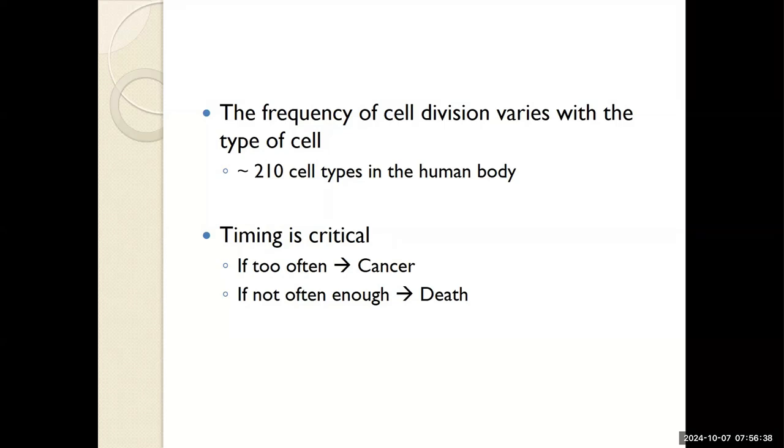There are over 210 cell types in the body, and their lifespan, from being born, differentiating, their functionality, depends upon what they're doing. Timing for each of these is critical. If they divide too often, this leads to cancer and unnecessary, unwanted, unregulated growth. If they don't divide often enough, it leads to death because there's a niche or a hole that's not filled, a function not being performed.